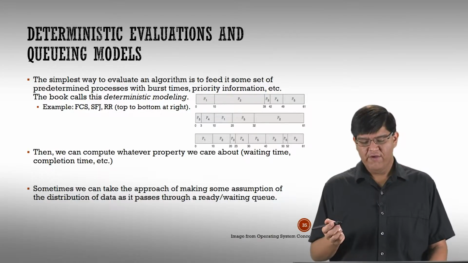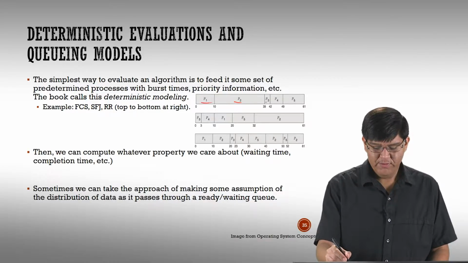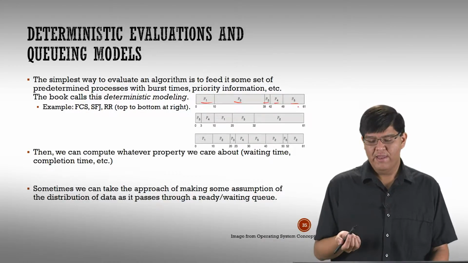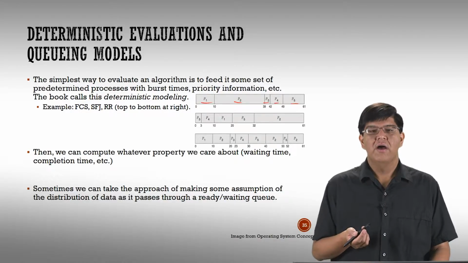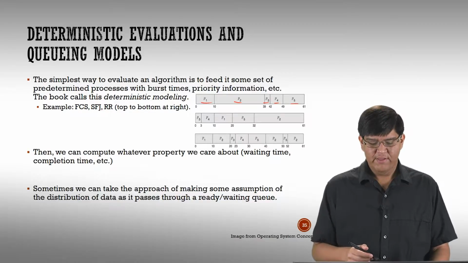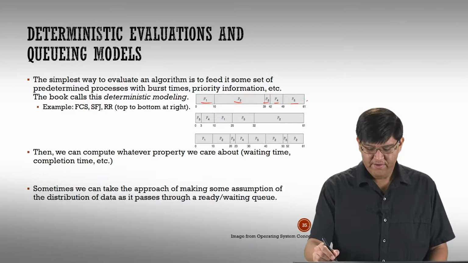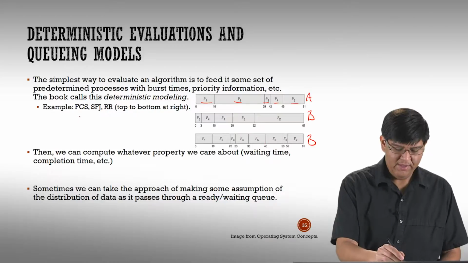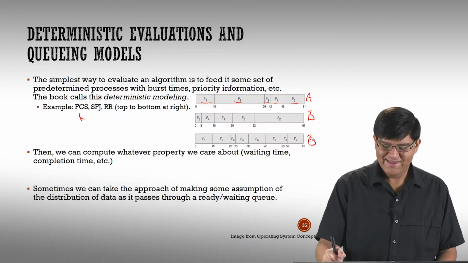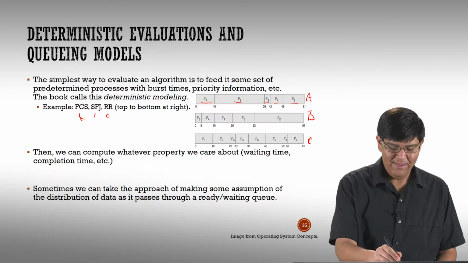On the right, you can see a test set. I have 5 processes, P1, P2, P3, P4, P5, and I know ahead of time how they're going to act. I know how long their bursts are. If I know that in advance, I feed it to my different schedulers. I can do first come first serve over here, shortest job first over here, round robin over here. So A, B, C.